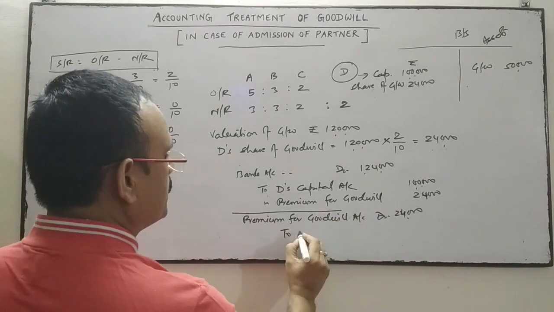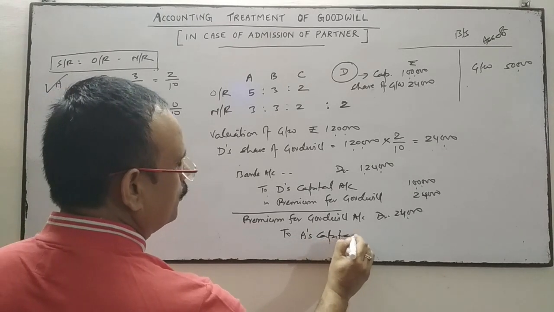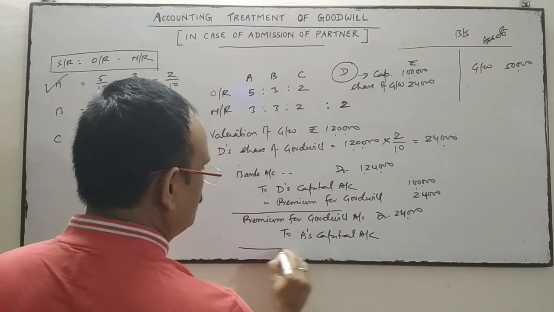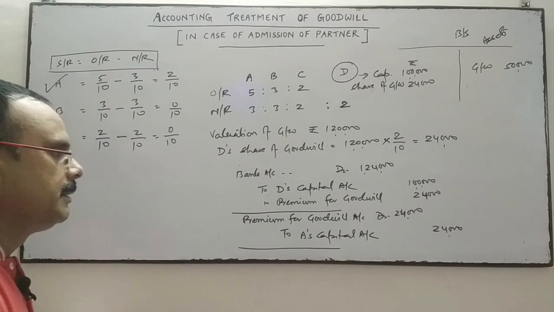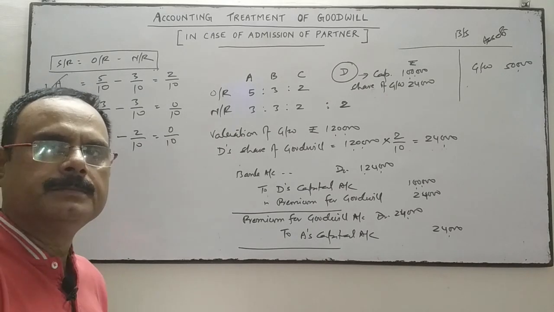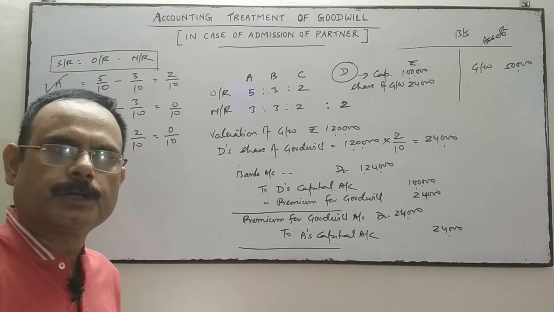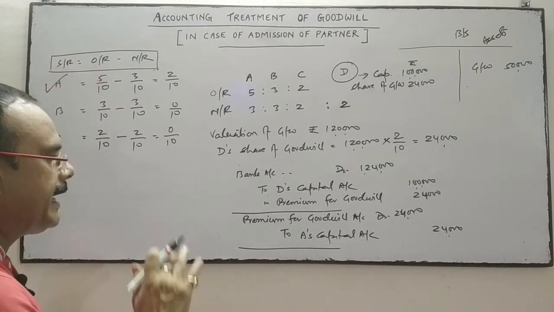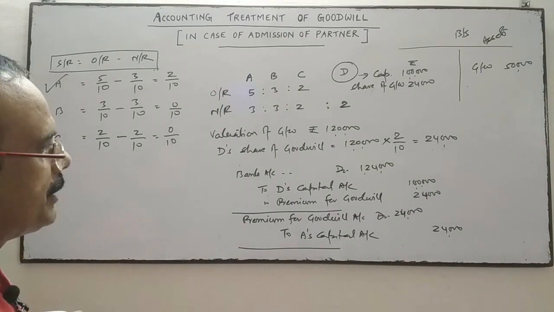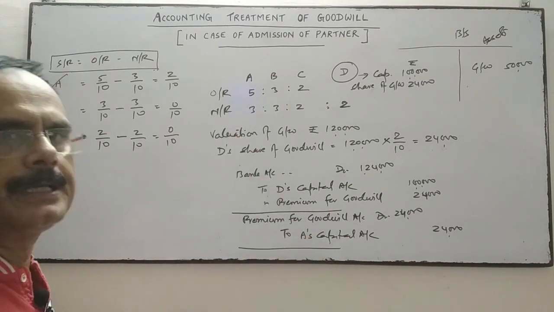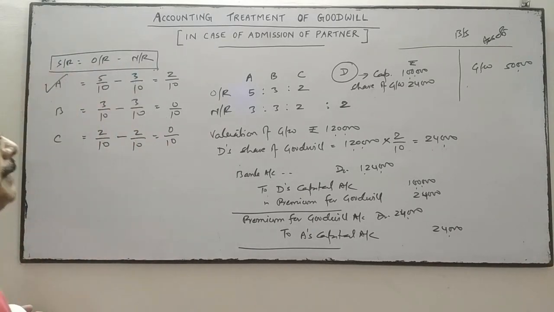So 24,000 will be transferred to only A's capital account, because in the newly constituted firm only A has sacrificed in favor of D. So D's share of goodwill will be transferred to A's capital account only.